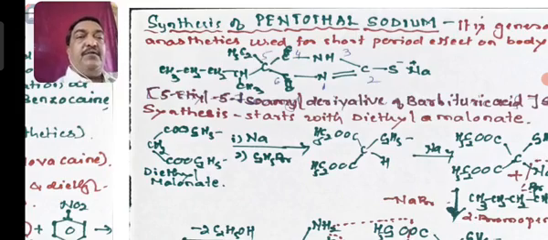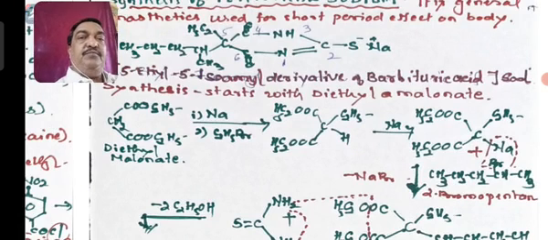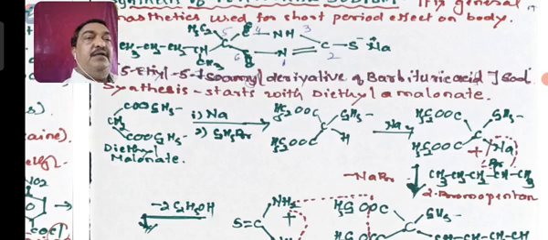Okay, and for the synthesis part, we start with an active methylene compound, diethylmalonate. First treat with sodium, the H is replaced, sodium ethoxide actually. So H is replaced and treat with C2H5Br, NaBr will be replaced and C2H5 gets attached to this carbon. Okay, this on again further treating with Na, you will get the sodium. The second hydrogen is also replaced and you will get sodium salt of the diethyl malonate.